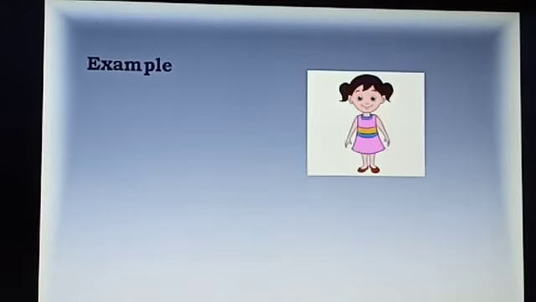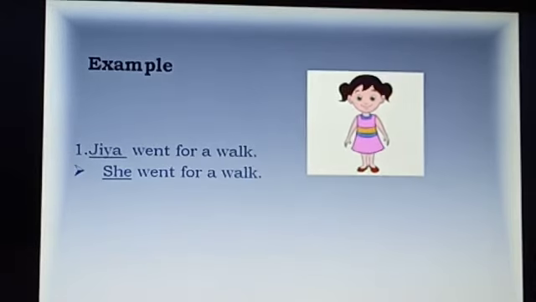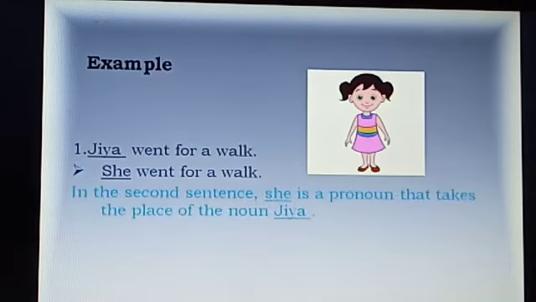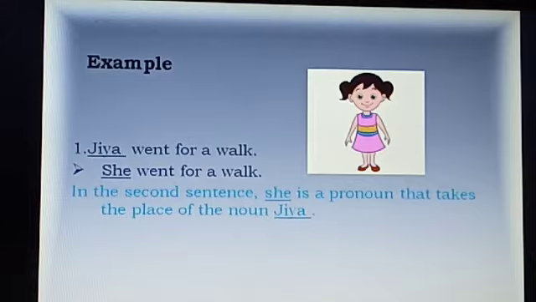See the example. Jia went for a walk, and in the second sentence I used, she went for a walk. In the second sentence, she is a pronoun that takes the place of the noun Jia. Yes, I used she in the place of Jia. Here she is a pronoun.